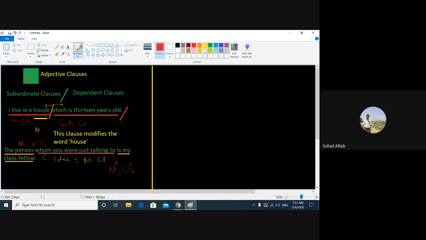That was the brief introduction of adjective clauses. I have written two examples for you. If you have any questions, you can post later on, because now the time is running short, and I will give you a couple of more examples when we meet in our next class.